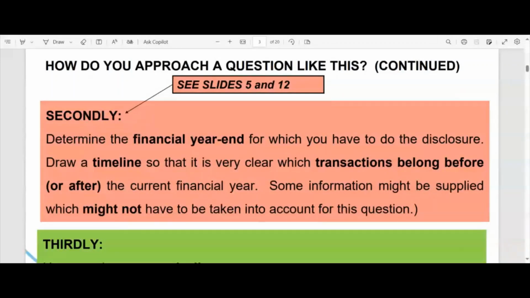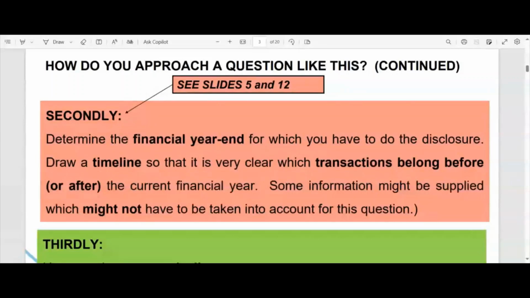We all know from Financial Accounting 1, I'm sure Dr. Brever discussed that with you last year, that if it's a listed company, you've got to draw up financial statements more often than just once a year. You may find that the management of your particular company wants monthly statements. So you might have to draw up financial statements for internal use every month so that management can see where the company is headed and what the company's financial health is. Does the company have sufficient cash flow, and so on?